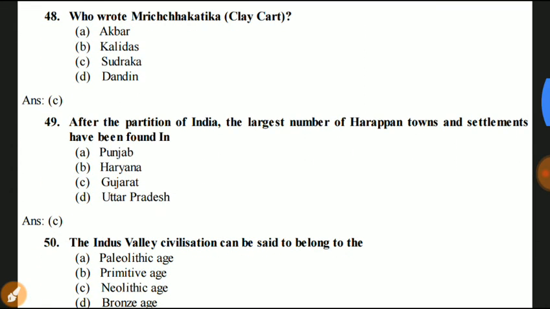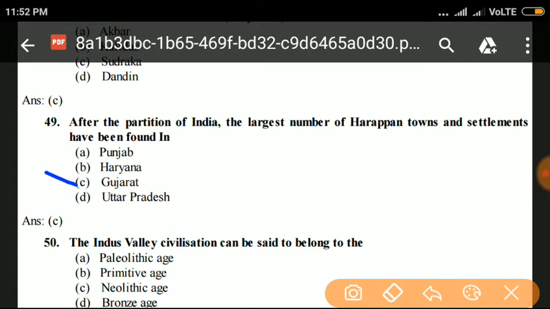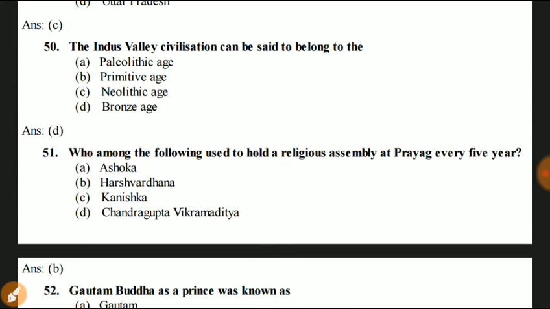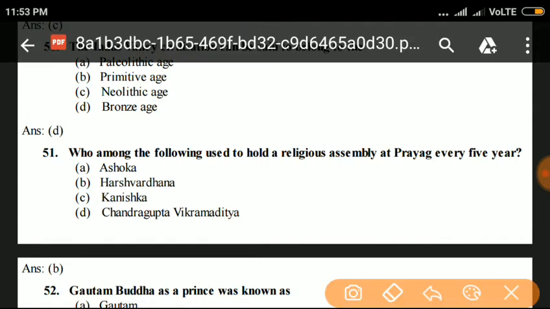Question number 49. After the partition of India, the largest number of Harappan towns and settlements have been found in Punjab, Haryana, Gujarat, or Uttar Pradesh. The largest number has been found in Gujarat. Question number 50. The Indus Valley civilization can be said to belong to the Palaeolithic Age, Primitive Age, Neolithic Age, or Bronze Age. It belongs to the Bronze Age.